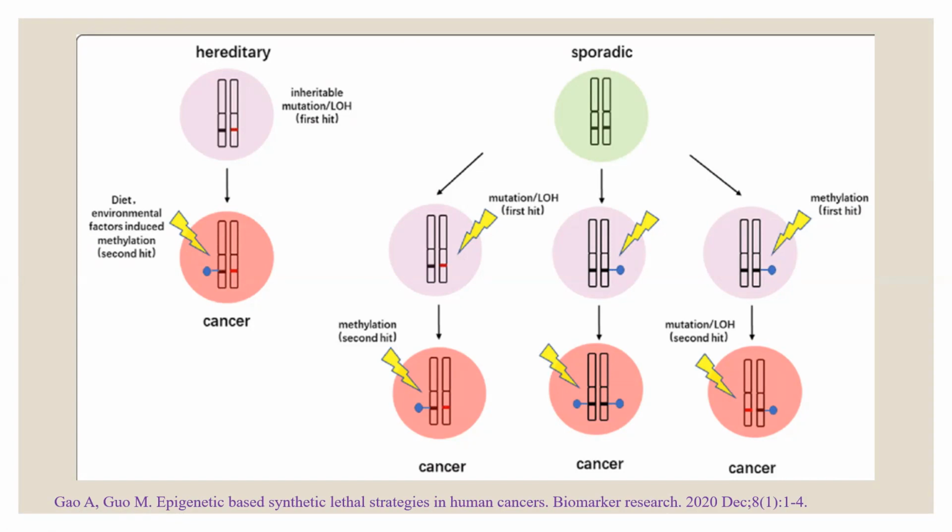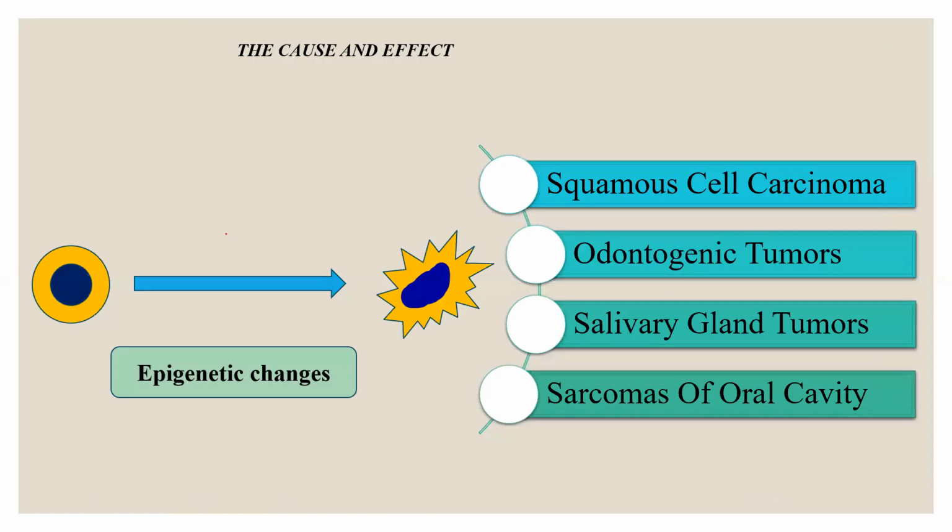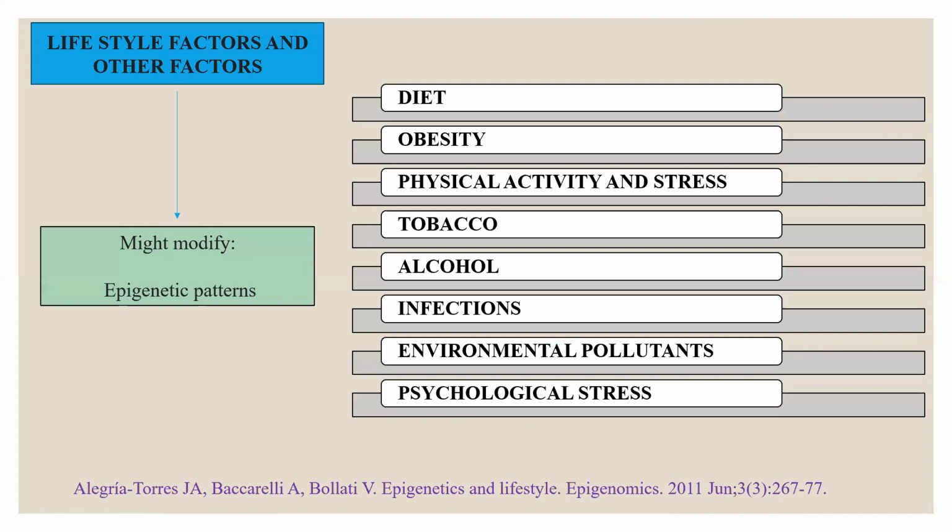So epigenetic changes can be responsible for areas of pathology like squamous cell carcinoma, odontogenic tumor, salivary gland tumor, sarcomas of oral cavity. Lifestyle factors and other factors can also modify the epigenetic patterns like diet, obesity, physical activity and stress, tobacco, alcohol, infections, environmental pollutions, and psychological stress.